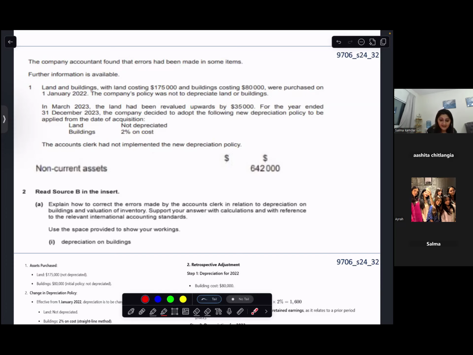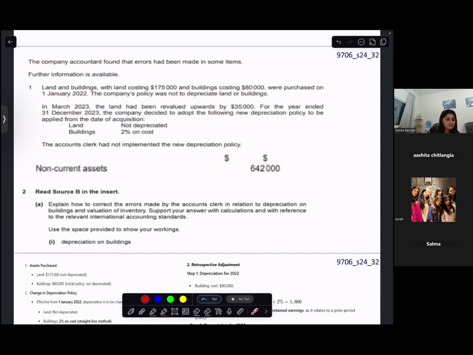Okay. There is some further information available where they said that land costing 175 and building costing 80,000, and land and building both were purchased on 1st of January. The company's policy was not to depreciate land and building. Can you give me the meaning of this?